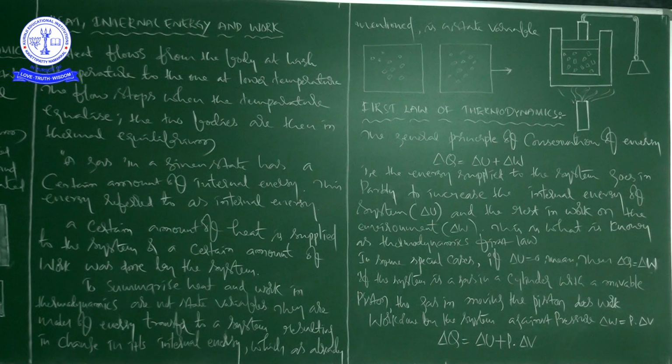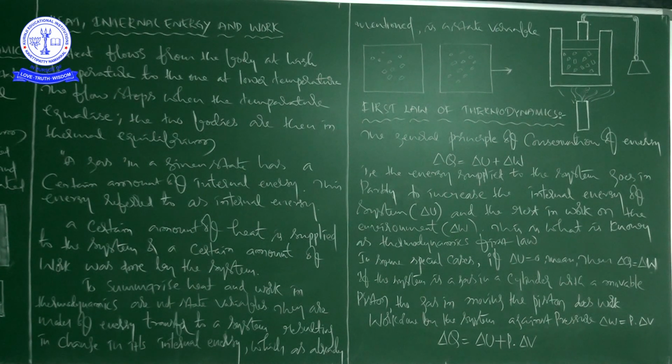Suppose the system is a gas in a cylinder with a movable piston. The gas in moving the piston does some work. Generally, you know that force is pressure times area, and area times displacement is volume.